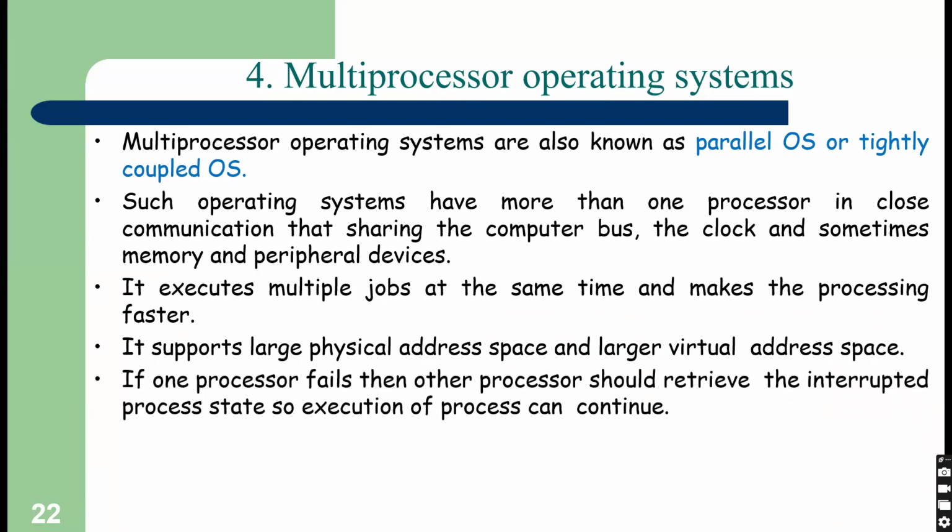It executes multiple jobs at the same time and makes processing faster. So if there are five computers, then five processors are available at the same time. You can say more physical space is available, and a larger virtual address space is also available. The jobs are executed on multiple processors instead of only one processor.